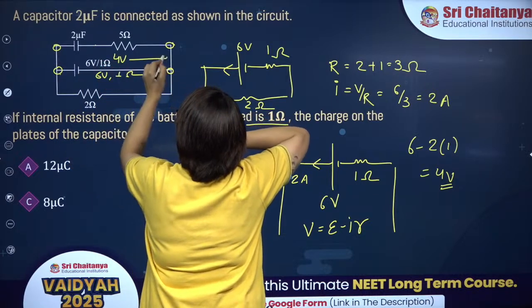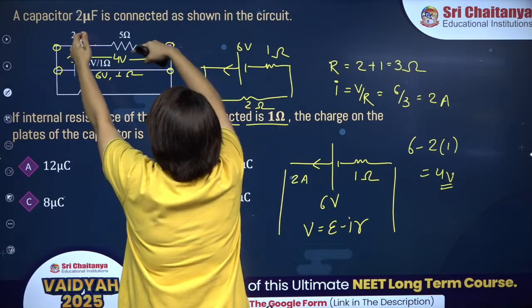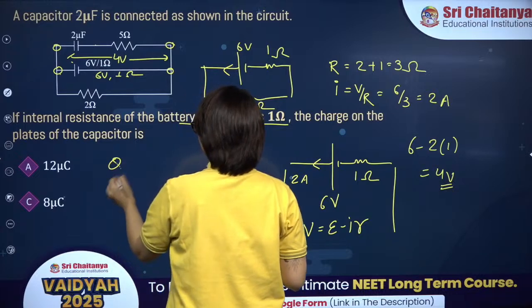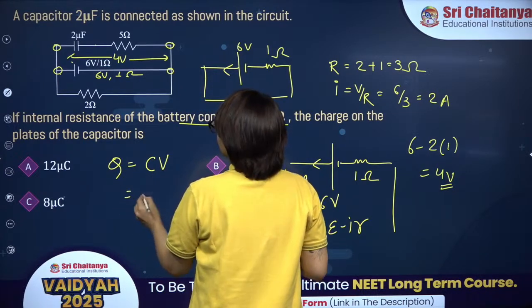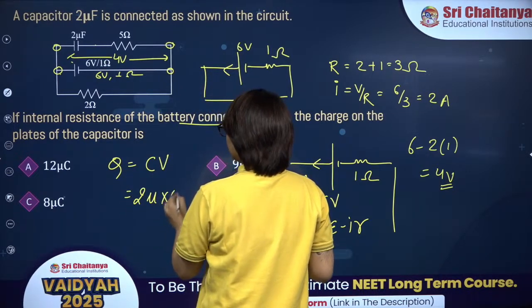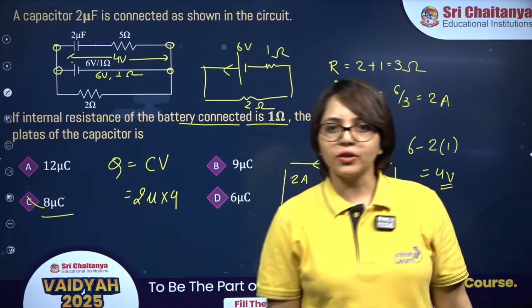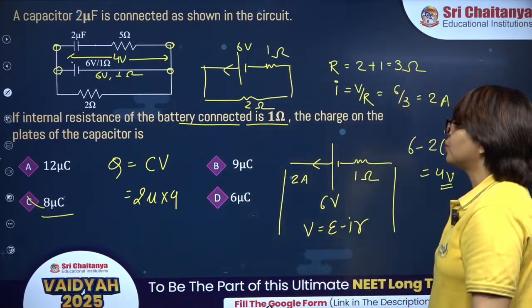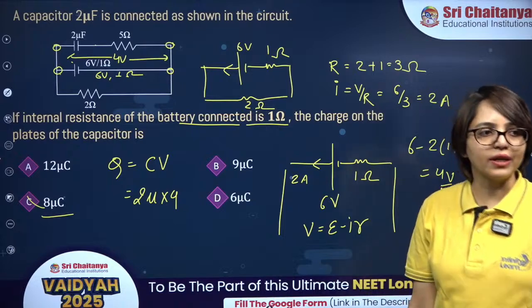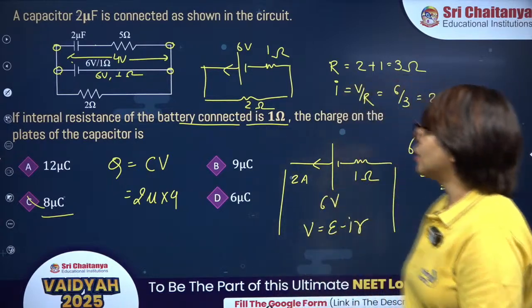Same potential difference will appear across the capacitor. So for capacitor, Q is equal to CV. C is 2 micro, V is 4. So it will be 8 microcoulomb. The charge on the capacitor will be 8 microcoulomb. Okay, so that is how it can be done. Alright.